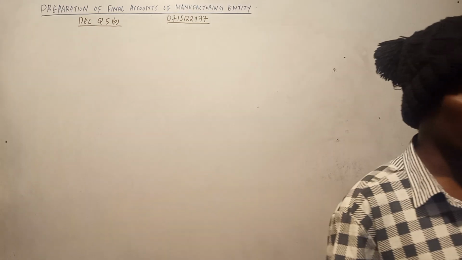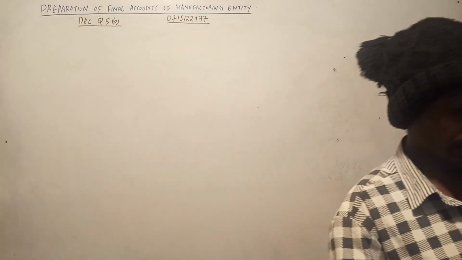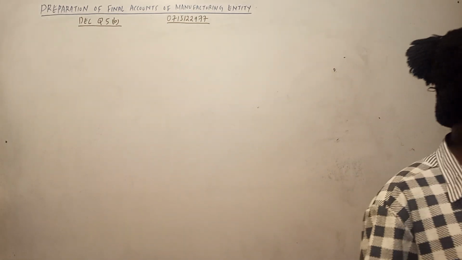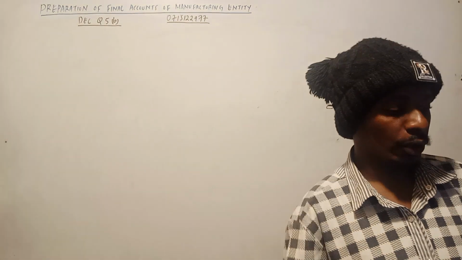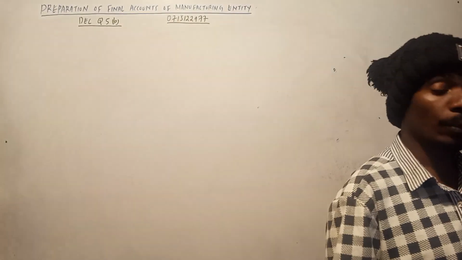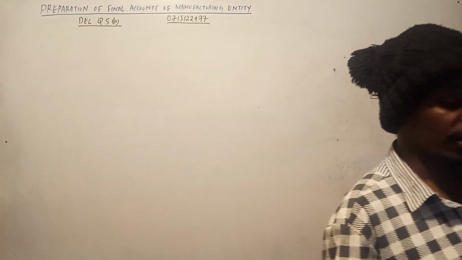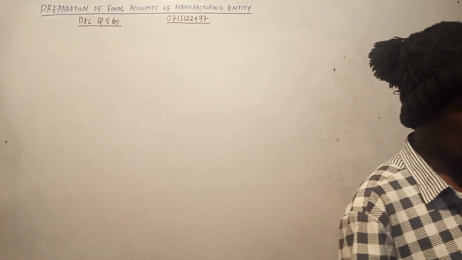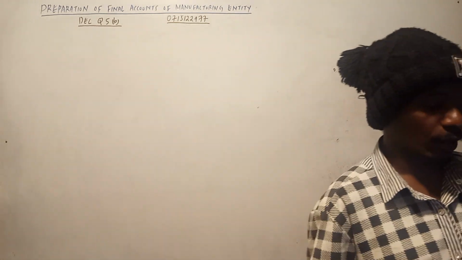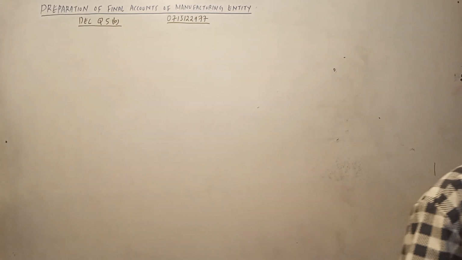You cannot compare that figure with millions in our trial balance. So for it to be significant, the value should be in millions.